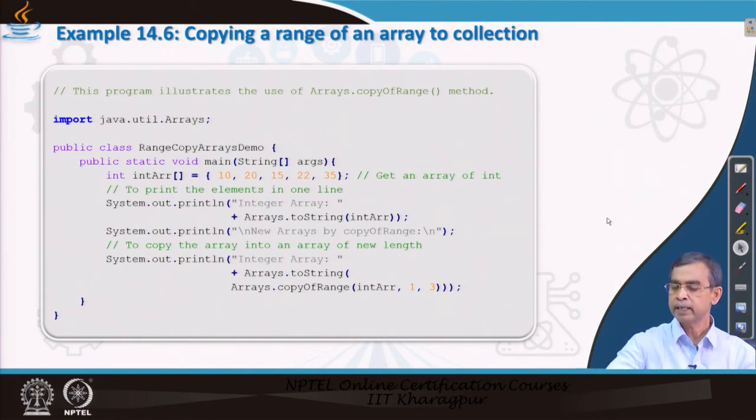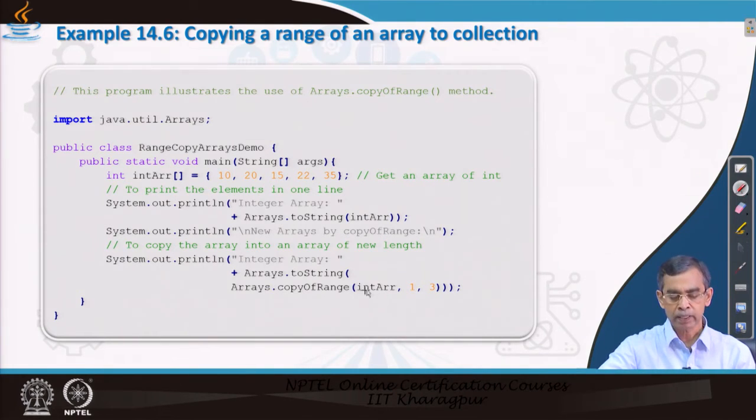This example indicates how copyOfRange can be applied to a part, that means it copies not the whole array but a sub list. In this case, from 1 to 3, both inclusive, a copy can be made and then converted to string. The same thing: a part or sub list of a regular array can be copied using the Arrays method.